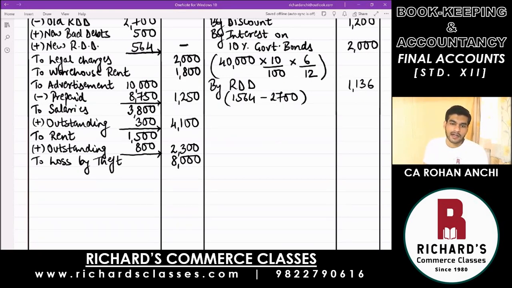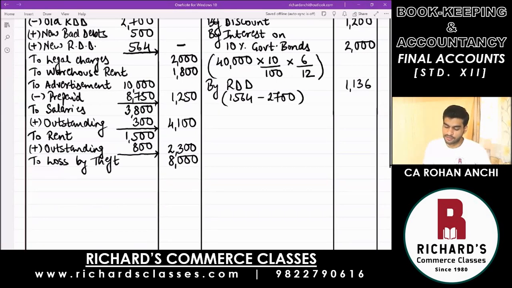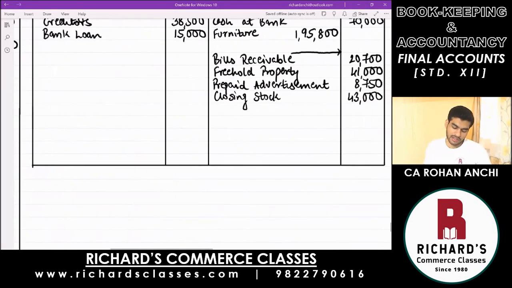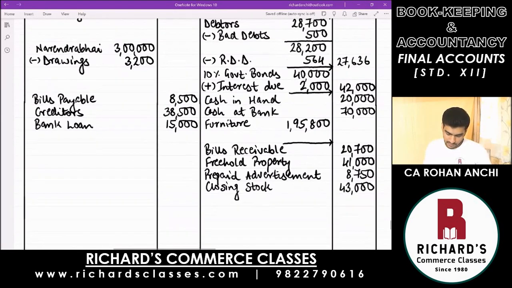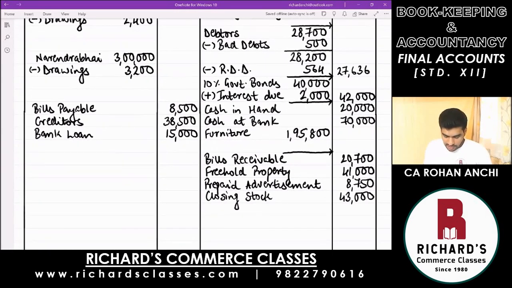Prepaid and outstanding are exactly opposite of each other. One expenditure paid more, remove it. One expenditure paid less, you add it and write the correct amount. Now to record the second effect of outstanding. It is an expense which has not yet been paid. Money is going to go out in the future. Such an amount is a liability. Write down on the liability side, outstanding expenses.